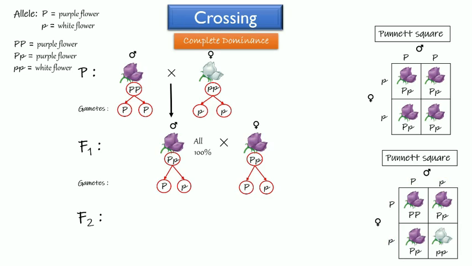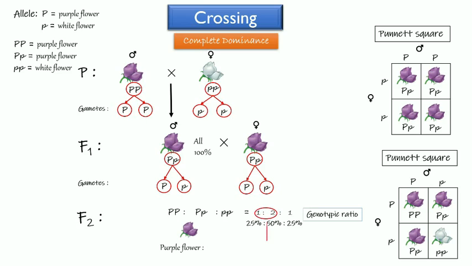In the second generation of filial, or F2, the probability of the genotype is 1 big P big P, 2 big P little p, and 1 little p little p. So the ratio of the genotype in F2 is 1 to 2 to 1, or 25% to 50% to 25%. According to the genotype, we conclude that the probability of the phenotypes is 3 purple flower and 1 white flower. So the ratio of phenotype is 3 to 1 or 75% to 25%.